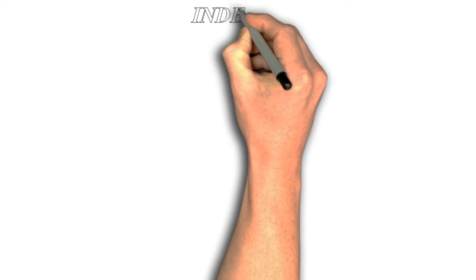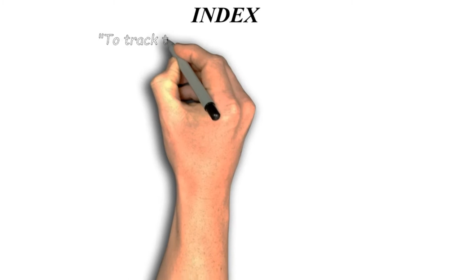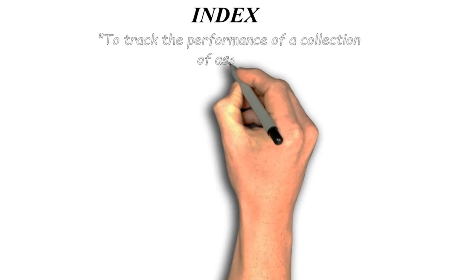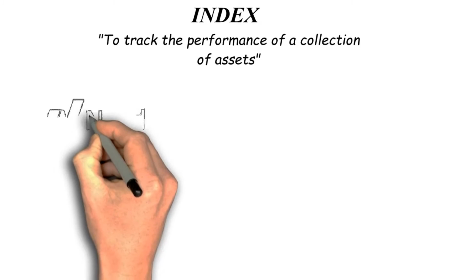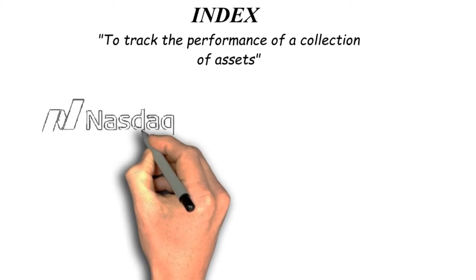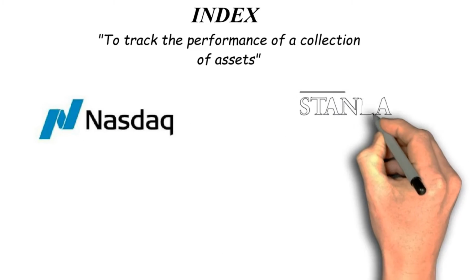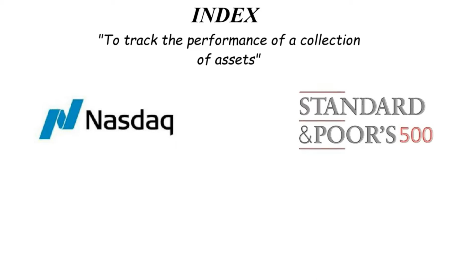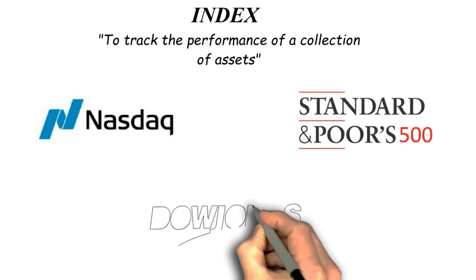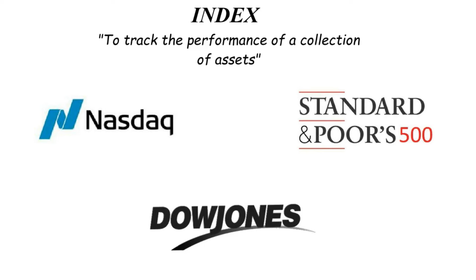Index. An index is used to track the performance of a collection of assets, such as stocks, bonds, and other financial instruments. The Nasdaq 100, the Nasdaq Composite, the S&P 500, and the Dow Jones Industrial Average are just a few of the more well-known indexes.